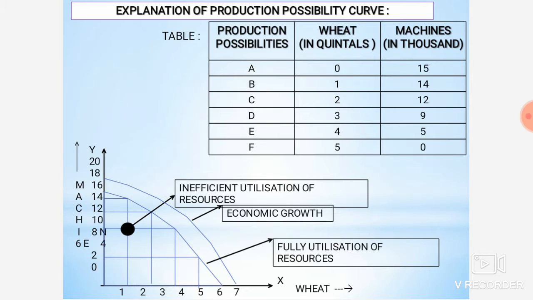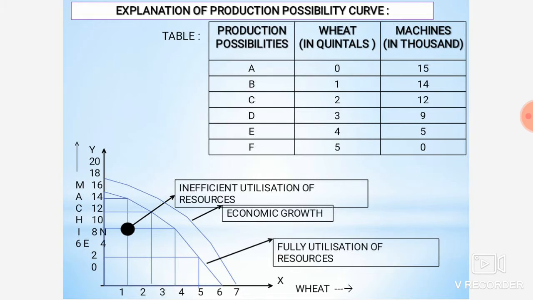The wheat being produced is 5 quintals, and machines are not being produced, because the amount of money, the amount of capital, is fixed. Now you will see the graph, because a curve is being made here. The topic itself is the production possibility curve.